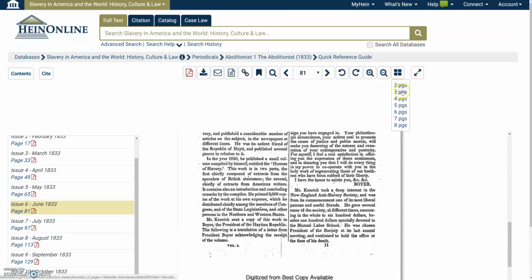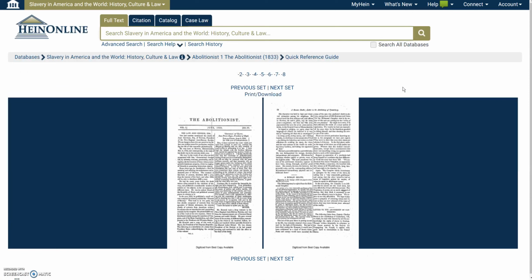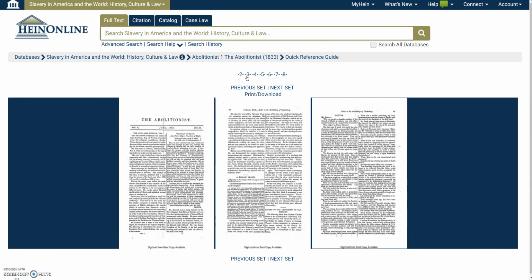So if you want to go 2 pages at a time, you can be given a different window to look at 2 pages. If you want to increase it to 3 pages at a time, you can do that as well, and also download it at the same time in this sort of format. So there's multiple ways of looking at this information. There's multiple ways of being able to get this information either by download or by printing.